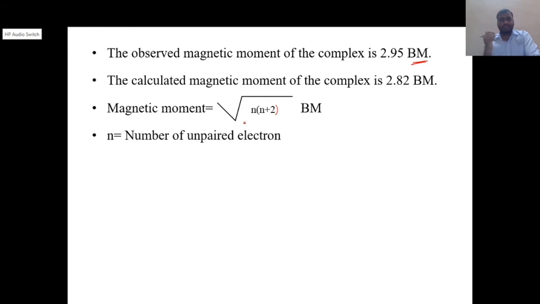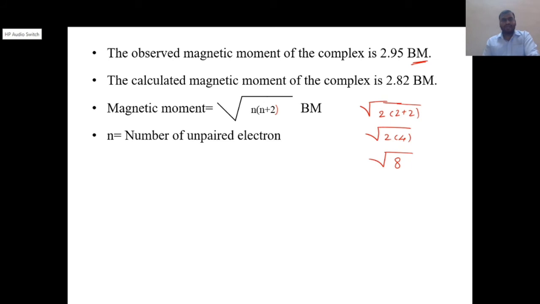So magnetic moment equals square root of n(n+2), which is square root of 2 times 4, that is square root of 8, and that equals 2.82.